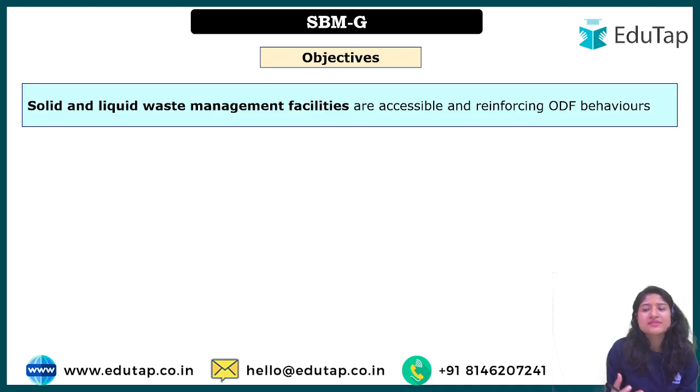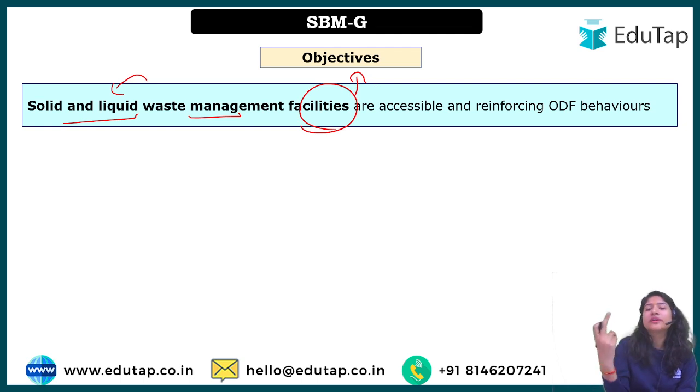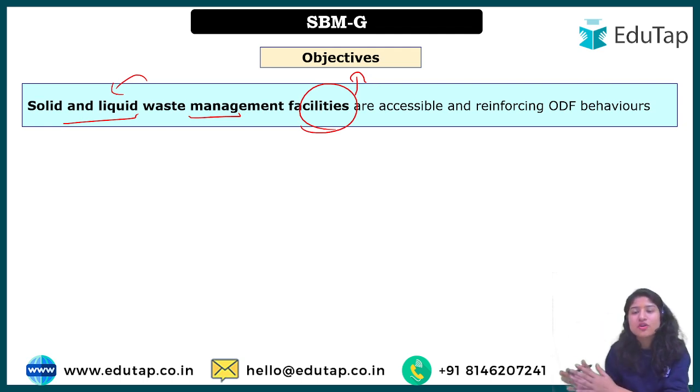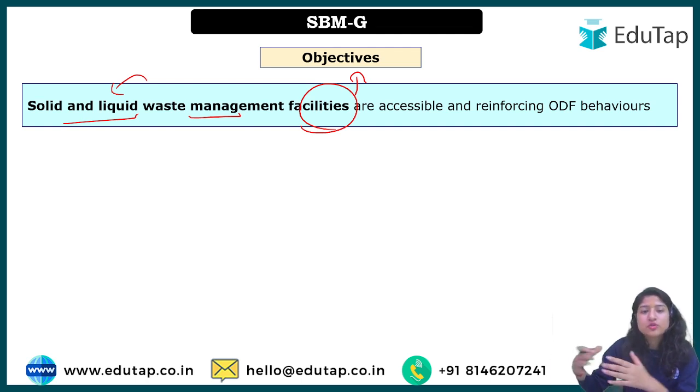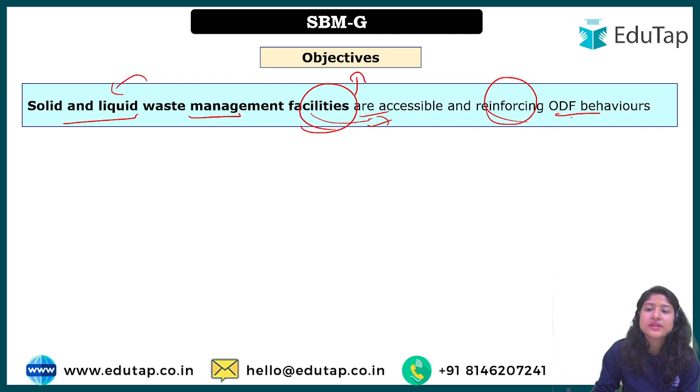Now what are the objectives? The objectives are quite simple. We do not actually have to go deep into that. Solid and liquid waste management: whatever waste is generated, solid or liquid, proper facilities have now become the objective in Gramin. In phase 1, having toilet facilities was the primary objective, but now it has switched to waste management. And these facilities should be accessible, along with reinforcing ODF behavior.